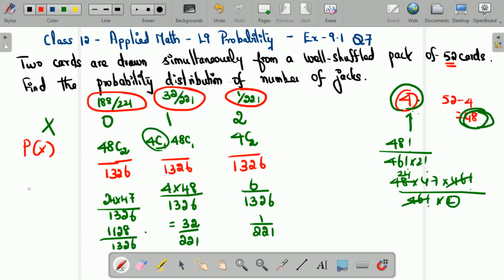You can rewrite this distribution nicely. X is equal to 0, 1 and 2. The probability of X will be 188 divided by 221, 32 divided by 221 and 1 divided by 221.